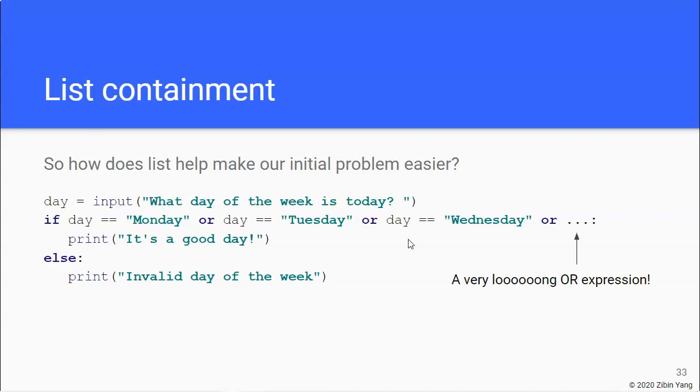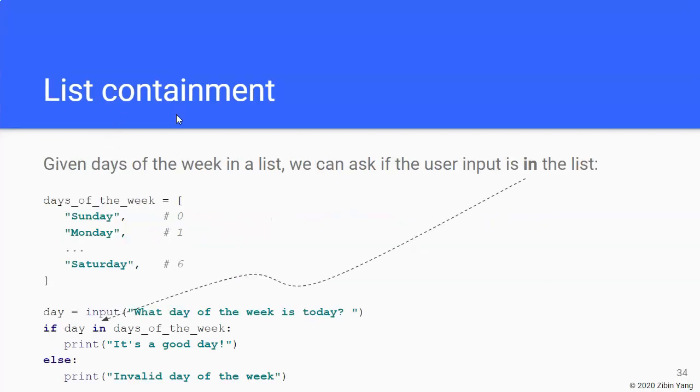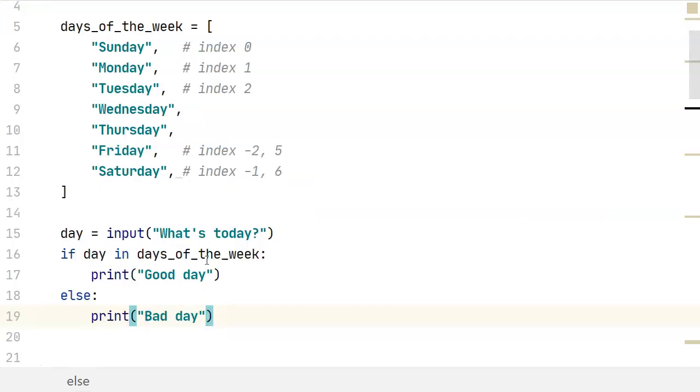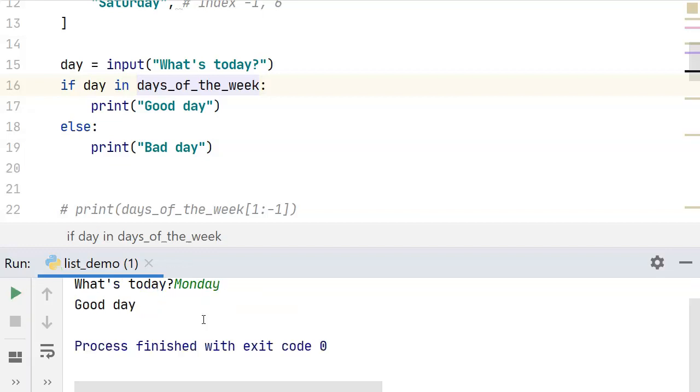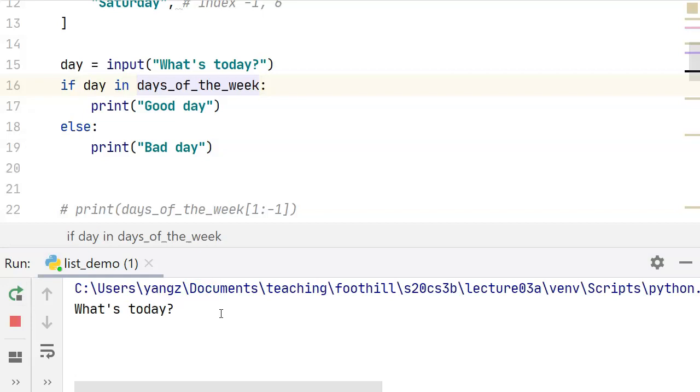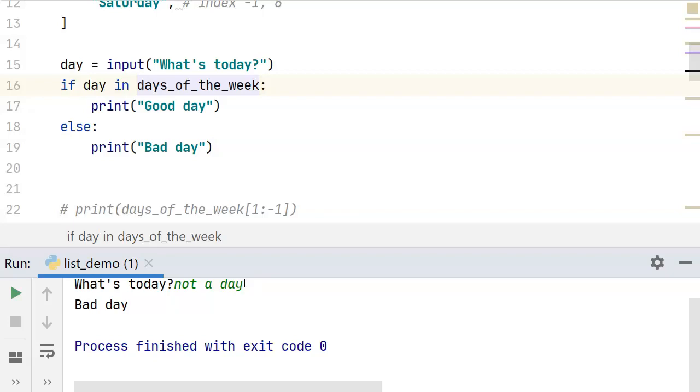Well, as it turns out, you can check if something is inside a list, right? And that is by using the in keyword. So we can just ask, okay, is what the user typed in, is that variable, in the list of days of the week? And if it is in it, then it's a good day, otherwise it's a bad day. So let's run this very quickly. I would say this is Monday, and hopefully it's a good day. And if we run this again, let's say not a day or something, then it's a bad day.